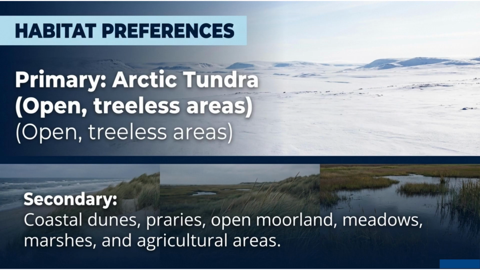Now let us understand where exactly it lives. Its primary habitat is the Arctic tundra, which means open, treeless areas. It can also be found in places like coastal areas, grasslands, marshes, and even agricultural fields. So remember this clearly. It prefers open landscapes because that helps in spotting prey easily.